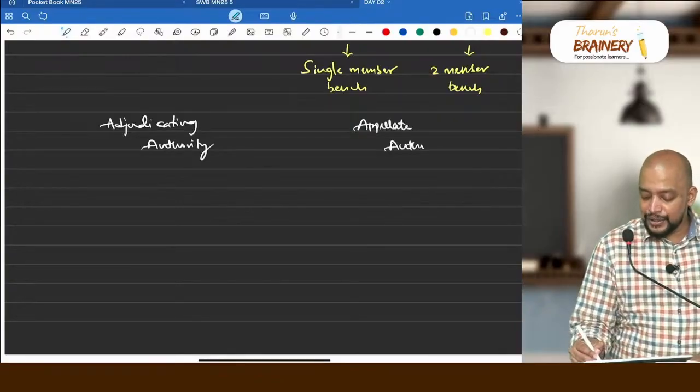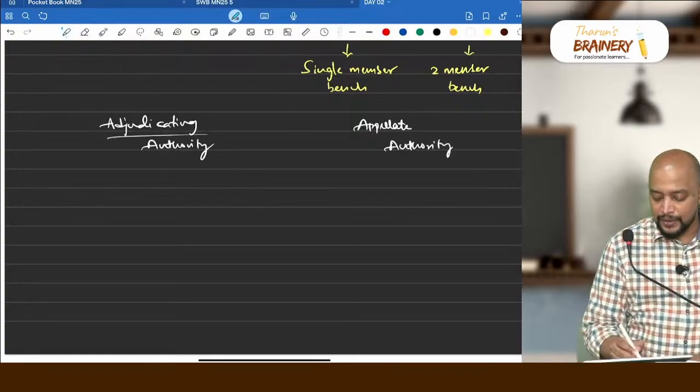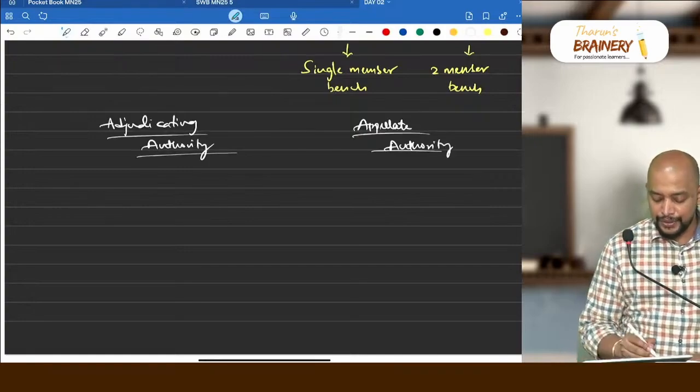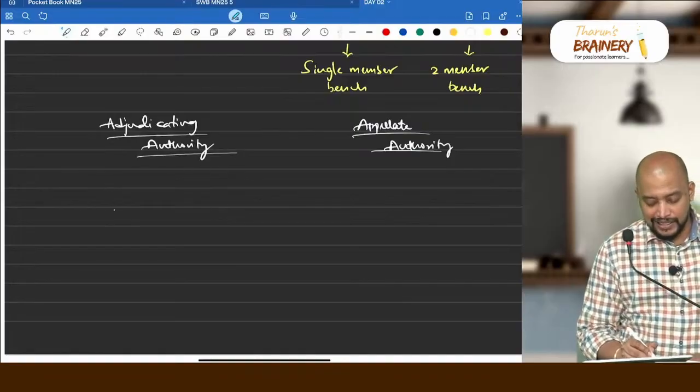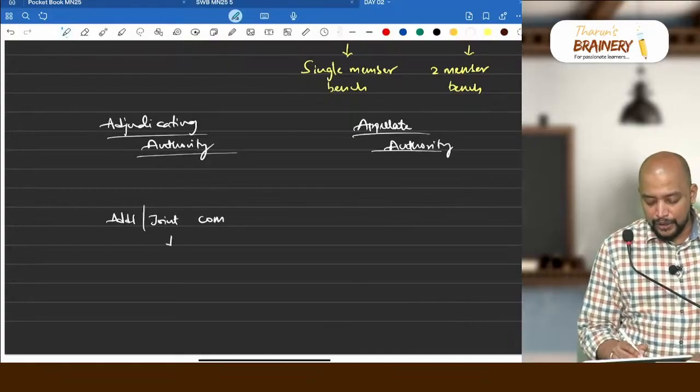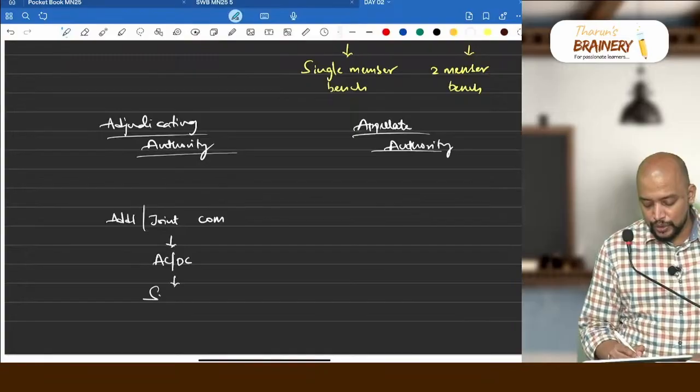Who is the adjudicating authority? I told you: additional or joint commissioner. Below that AC, DC. Below that superintendent.